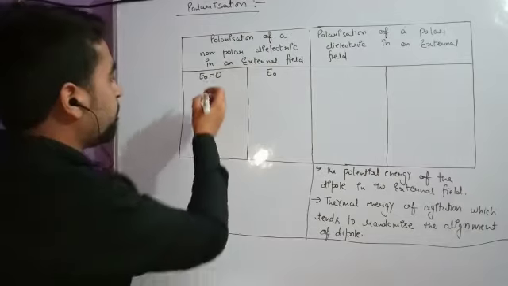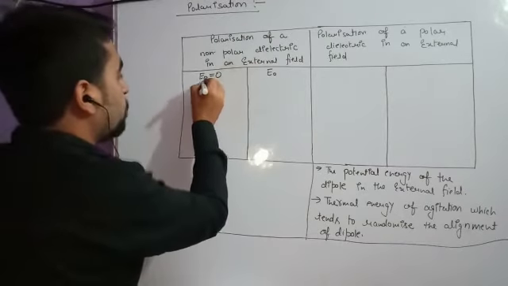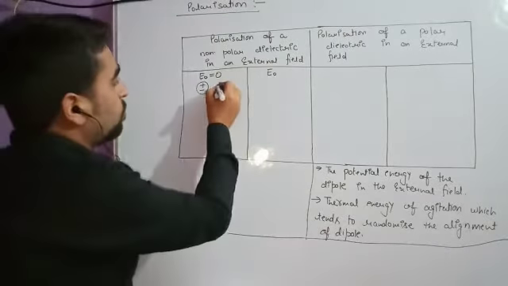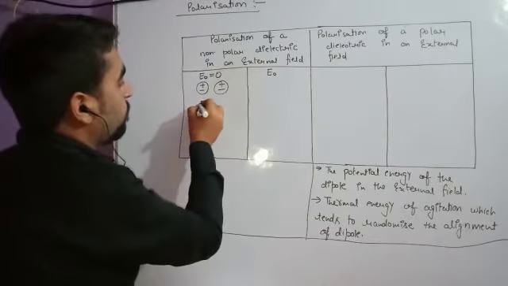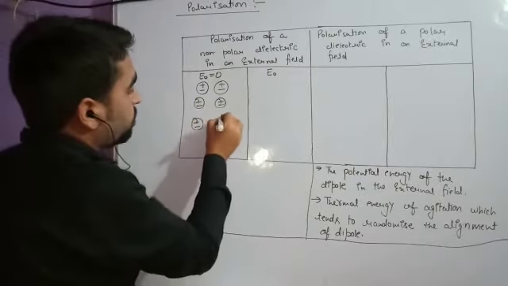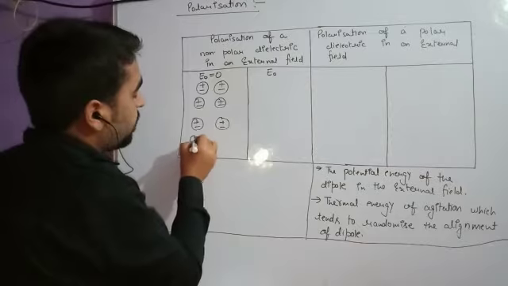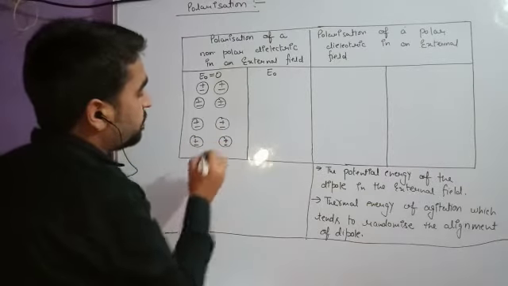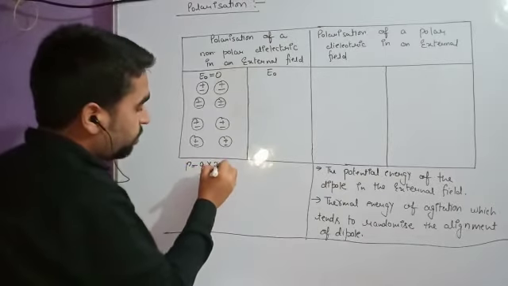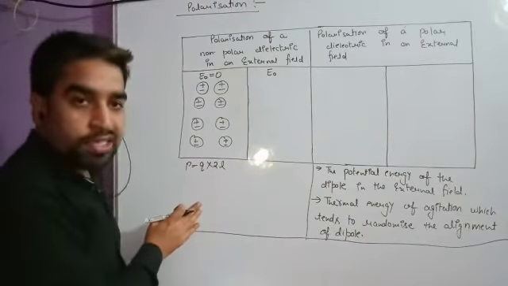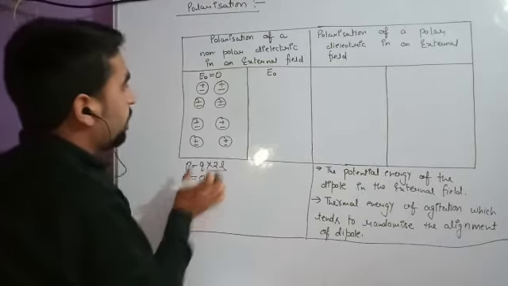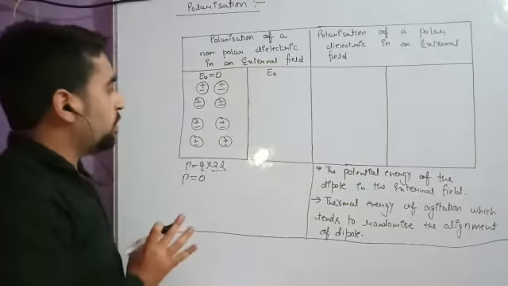For non-polar there is no dipole moment, so the center of positive charge and the center of negative charge should be at the same point. Both should coincide for each molecule. So students, we can clearly see that the dipole moment of such a material is 0. Why is it 0? Because there is no distance between the center of positive and the center of negative charges. So 2L is 0, so the dipole moment is 0, in the absence of external field. This we can see clearly.